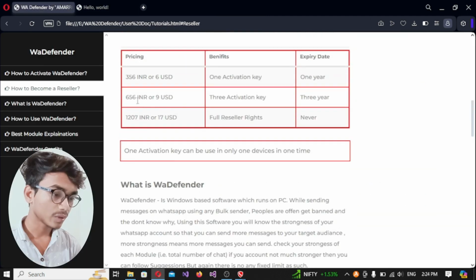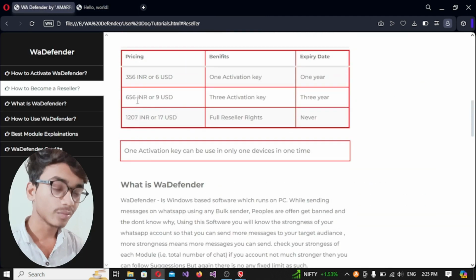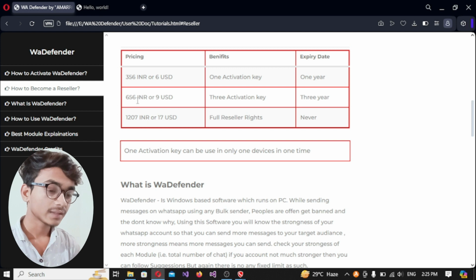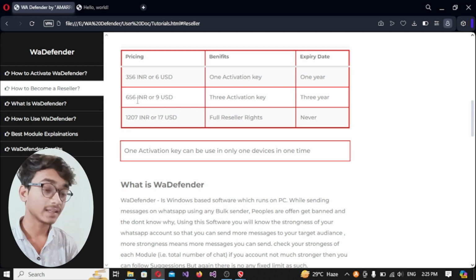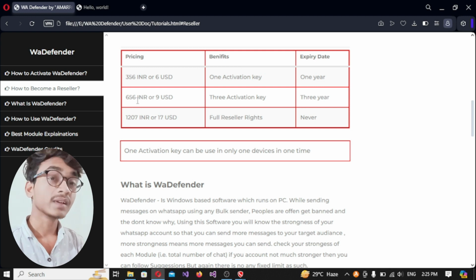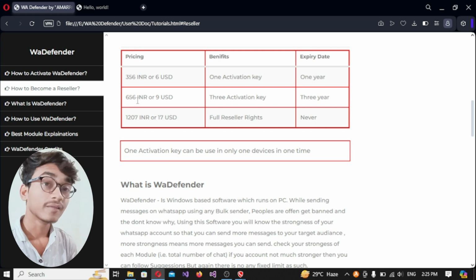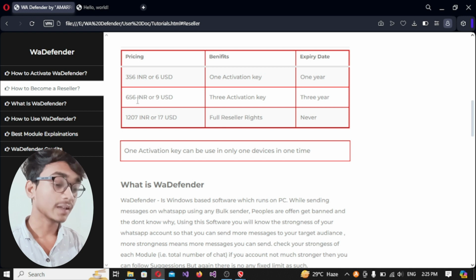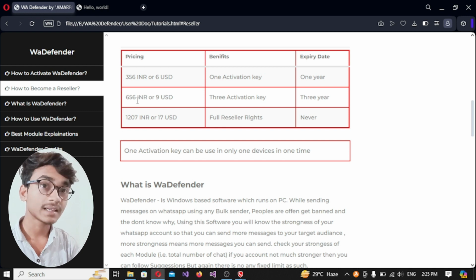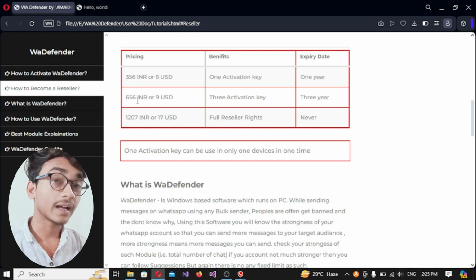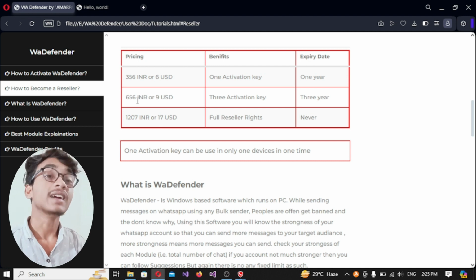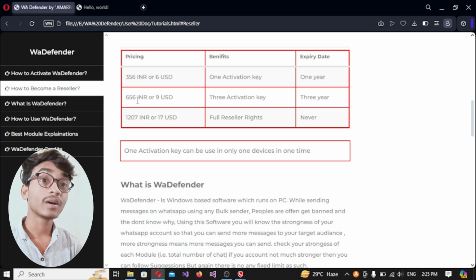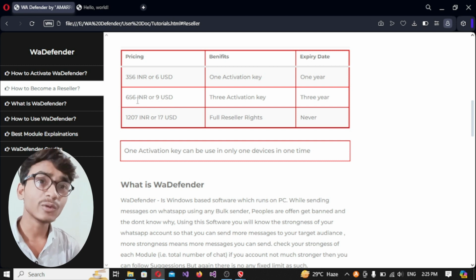I want to also show you about the pricing of WA Defender. You can see the pricing. The first pricing is 356 INR or 6 USD. That means you will get one activation key for 1 year. If you will buy it in 656 INR or 9 USD, then you will get 3 activation keys for 3 years. And if you are new, if you have no money, then you can buy it and you can sell it.